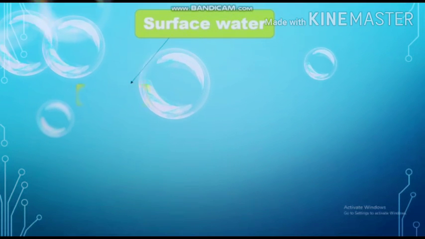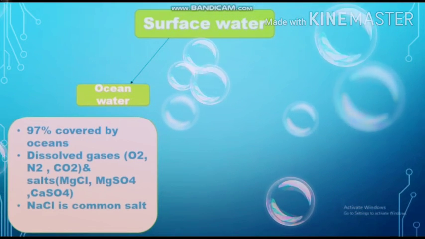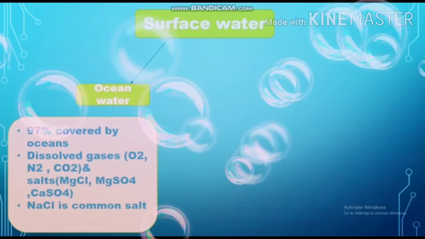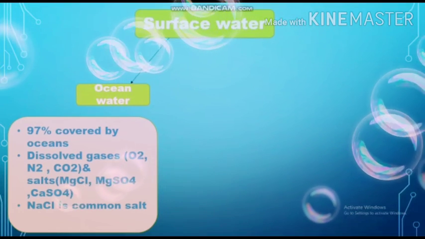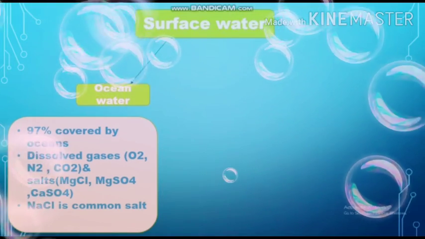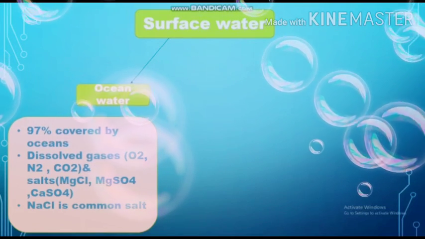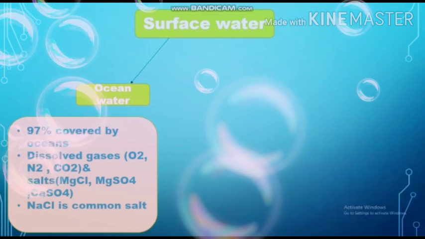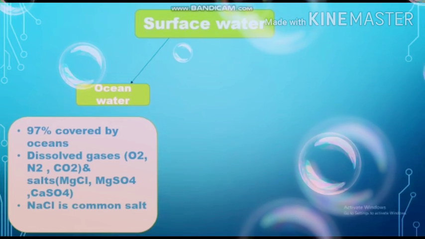One is ocean water, and we know that 97% of the earth is covered with oceans, and this ocean water is unfit for using purposes. The reason behind this is the presence of dissolved gases like oxygen, nitrogen, carbon dioxide, and many salts like magnesium chloride, magnesium sulfate, and calcium sulfate, along with a large quantity of sodium chloride, which is known as table salt.